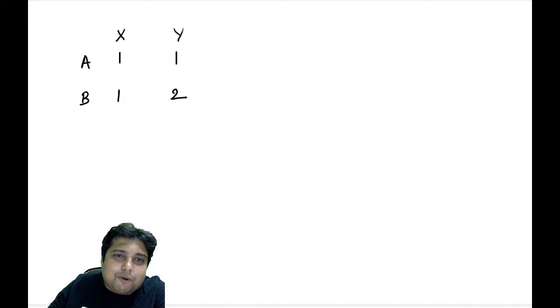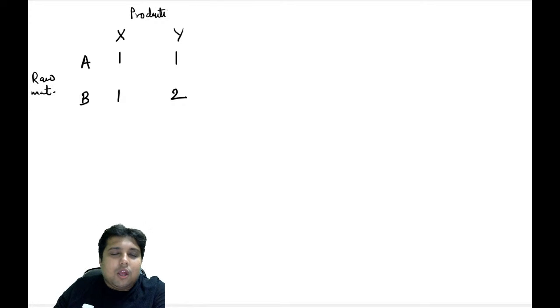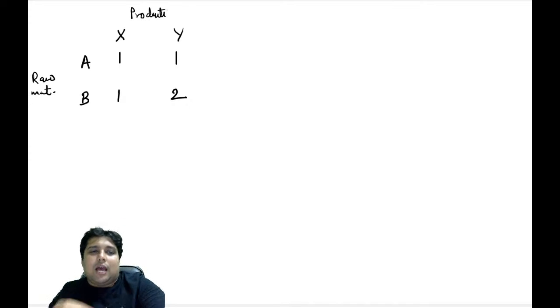Let me just write products here. X and Y are the products, and A and B are the raw materials. So for 1 unit of X the company requires 1 unit of A and 1 unit of B, and for 1 unit of Y the company requires 1 A and 2 B.